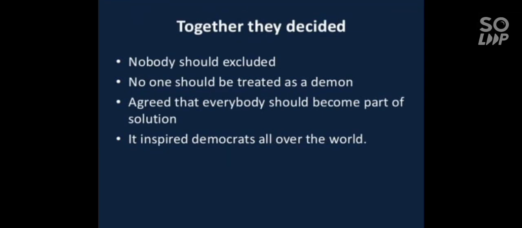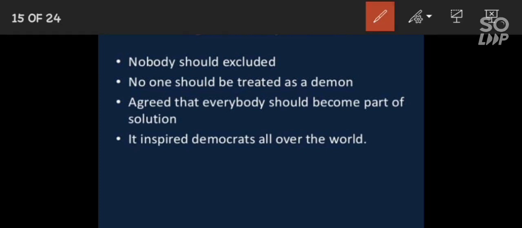At last, together, means white and black people decided that nobody should be excluded. Second point, no one should be treated as a demon or devil. Means earlier they were taking black and colored people as second class citizens or as slaves. Means they were treating us badly.